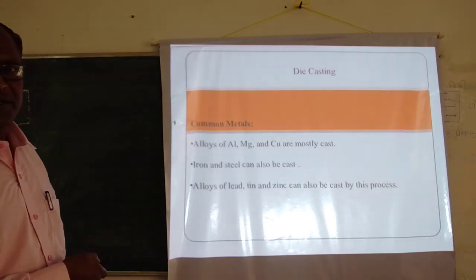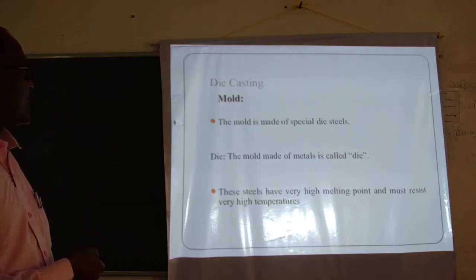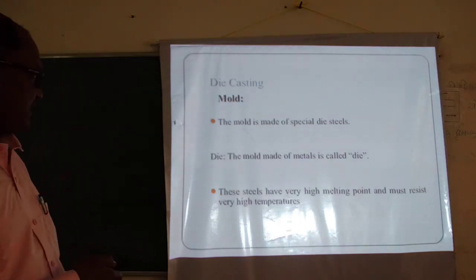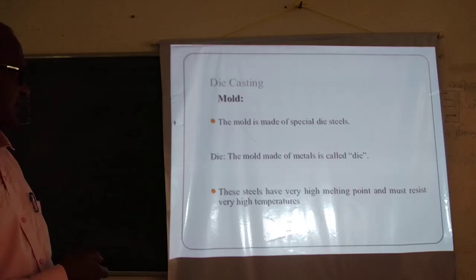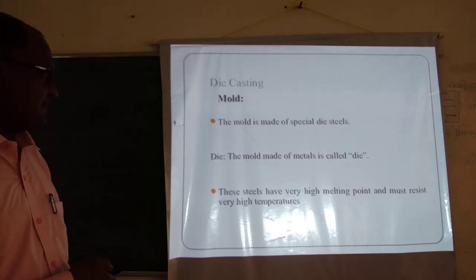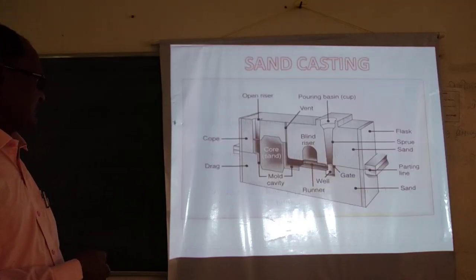Common metals are die casted. The mold is made from die steel. The mold made of metal is called a die. It resists high melting point and high temperature.